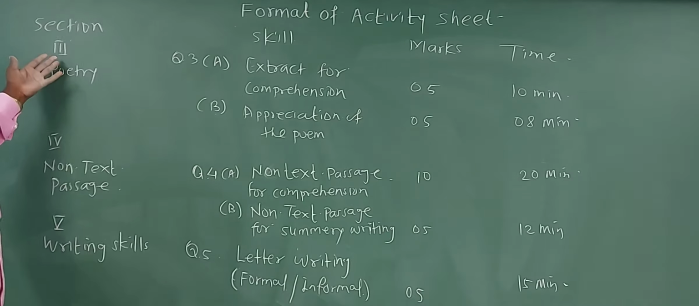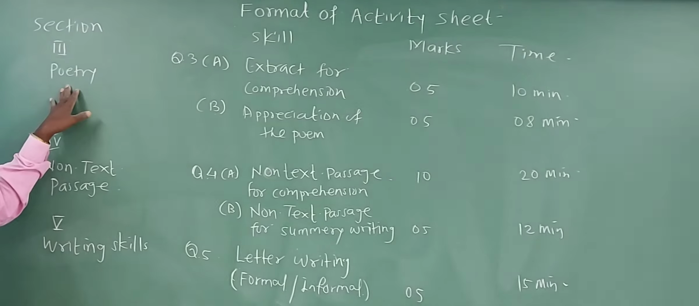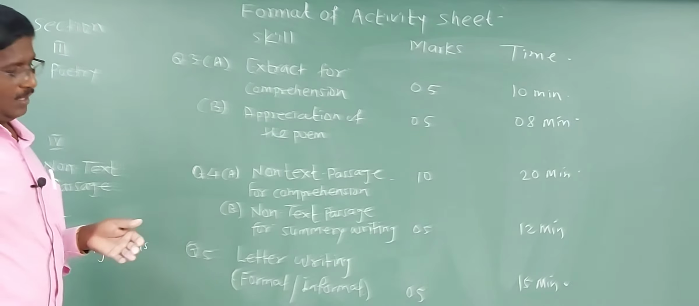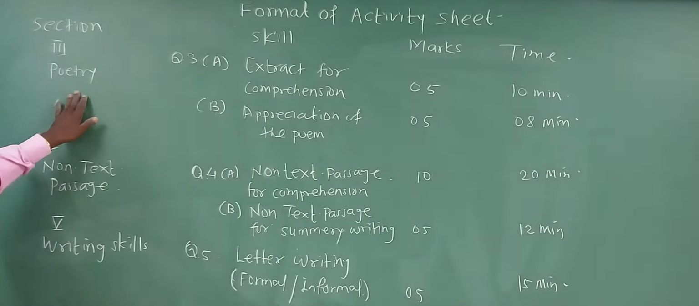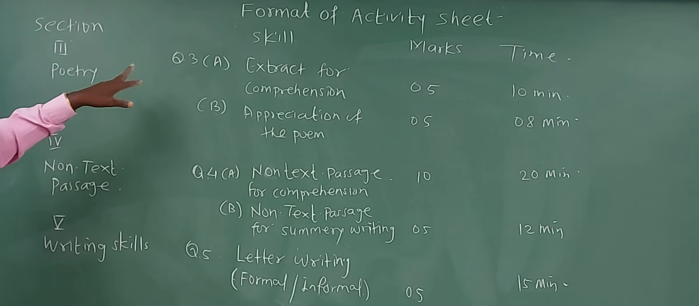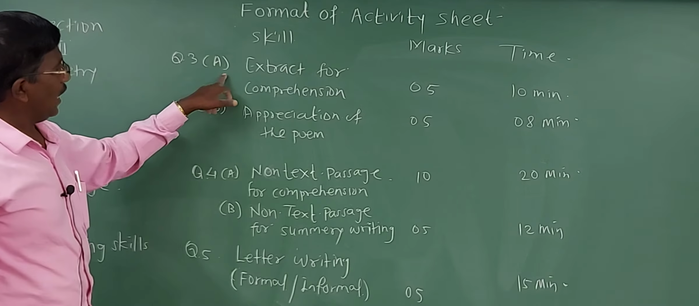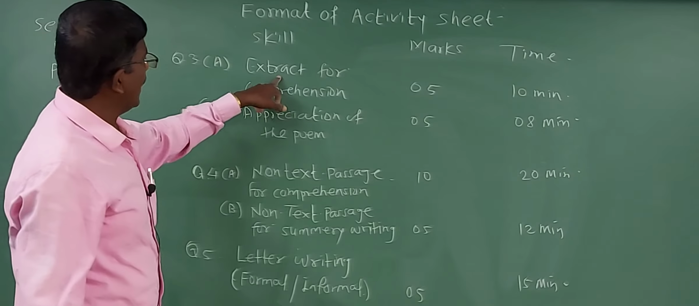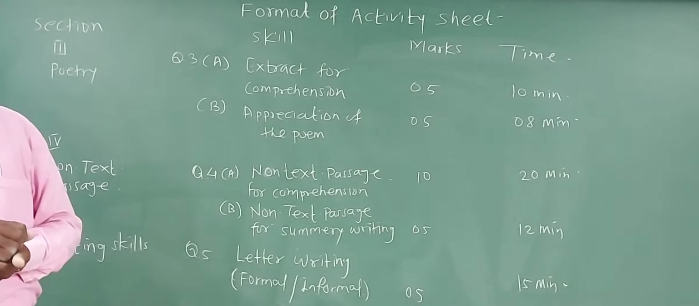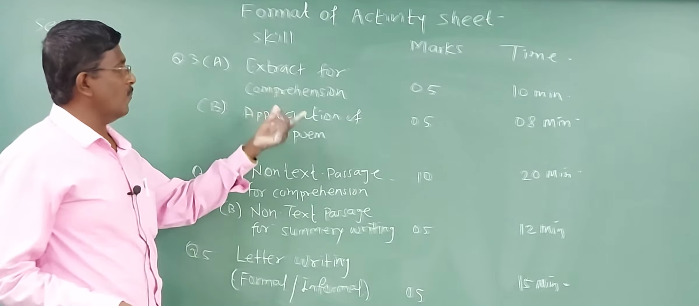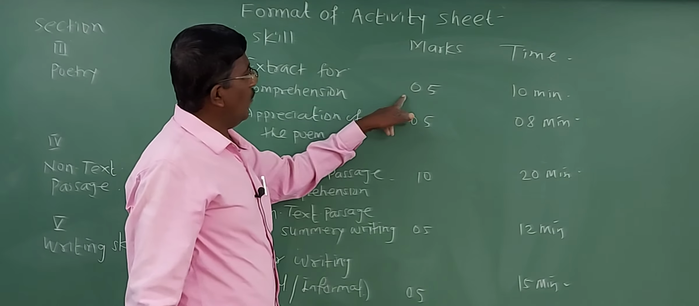So friends, section 3 is for poetry. And you know very well there are 5 units. Under each unit there is one poem. So question number 3 comes under section 3. 3A is an extract for comprehension. Some lines are given for comprehension, that is for understanding, a small poem, or the whole poem is given, and this is for 5 marks.